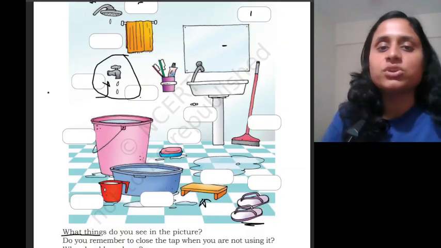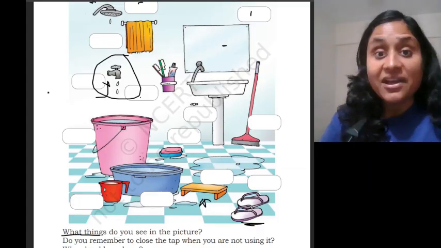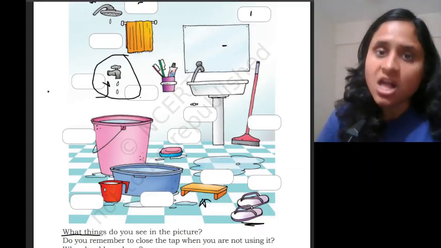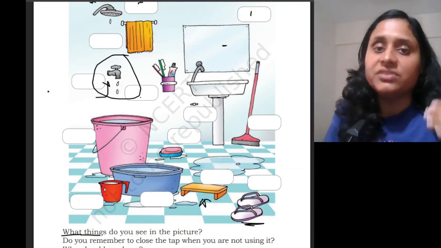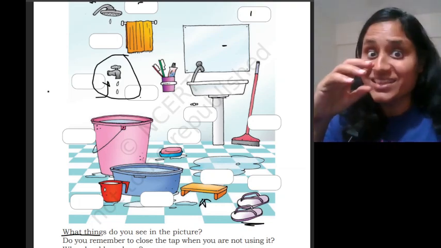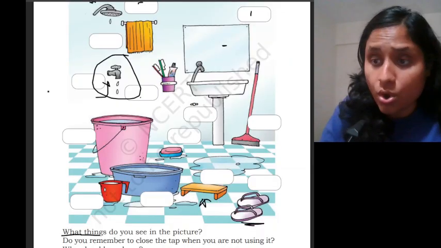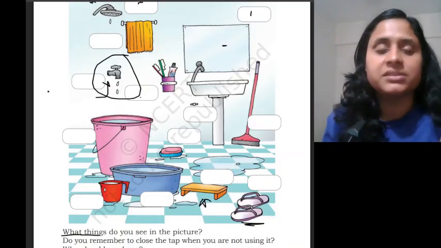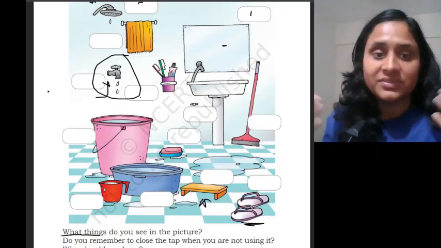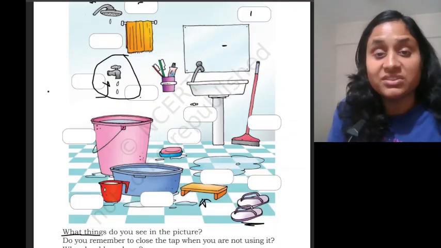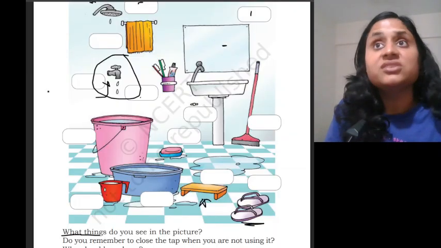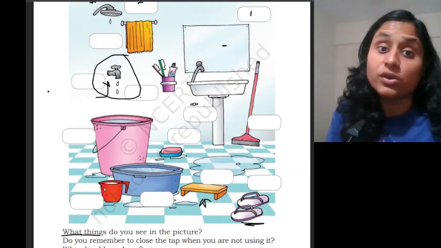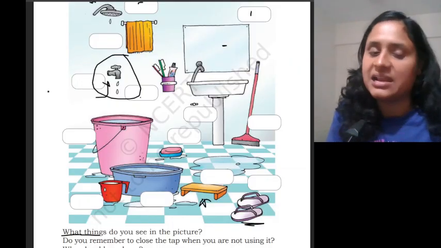Water is very important. Water is needed in every aspect of life. Every day we need water. And why do we need water? We need water to take a bath. We need water to drink. We need water to cook. We need water to wipe and wash things. There are so many things that we can do with water, and without water, if there is not a single drop of water, we will not survive. So water is important every day in our lives.